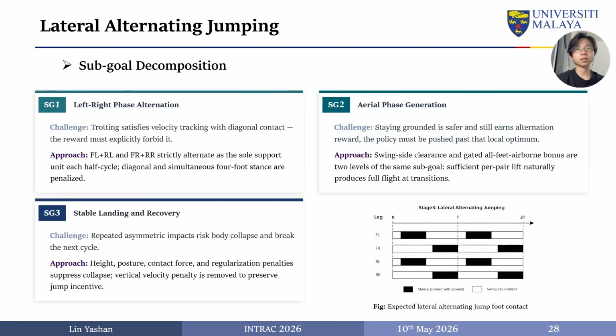The task is decomposed into three sub-goals: left-right phase alternation, aerial phase generation, and stable landing. A two-stage training pipeline is adopted. Stage 1 learns stable ipsilateral alternation via RSI and phase-guided reward. Stage 2 uses AMP to push the policy from stepping into genuine flight, using Stage 1 rollouts as expert reference.